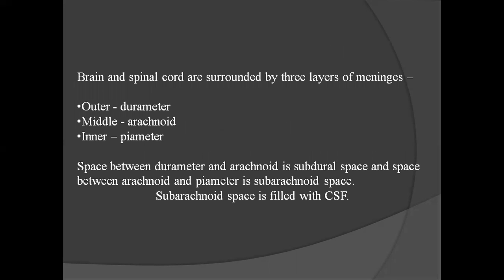Brain and spinal cord are surrounded by three layers of meninges. First is outer dura mater, then middle arachnoid, and inner pia mater. The space between dura mater and arachnoid is subdural space, and the space between arachnoid and pia mater is subarachnoid space. Subarachnoid space is filled with CSF. CSF means cerebrospinal fluid.